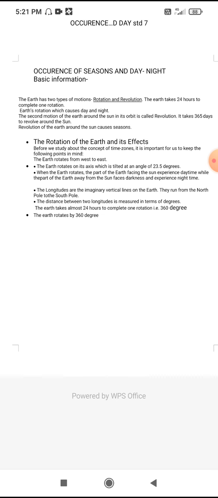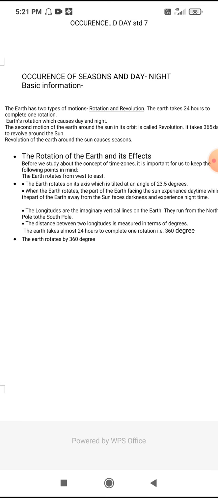The chart with sunrise, sunset, daytime and night times that is given to you, send a photo of that also, along with these notes. Okay, we stop here.